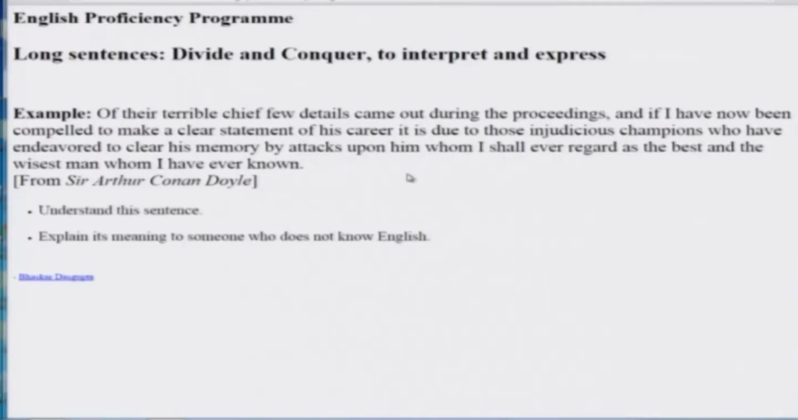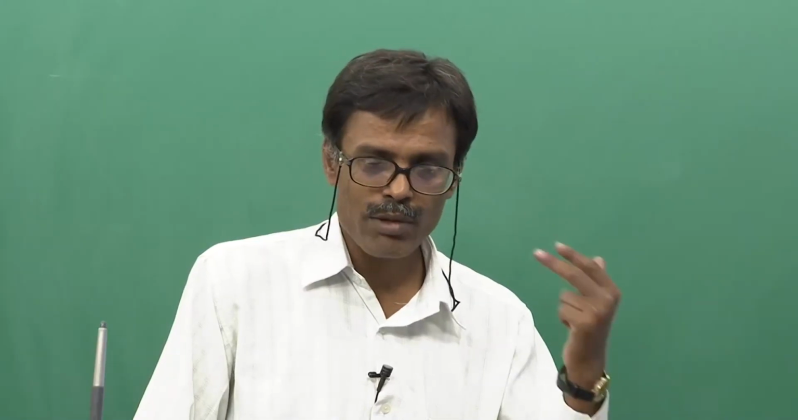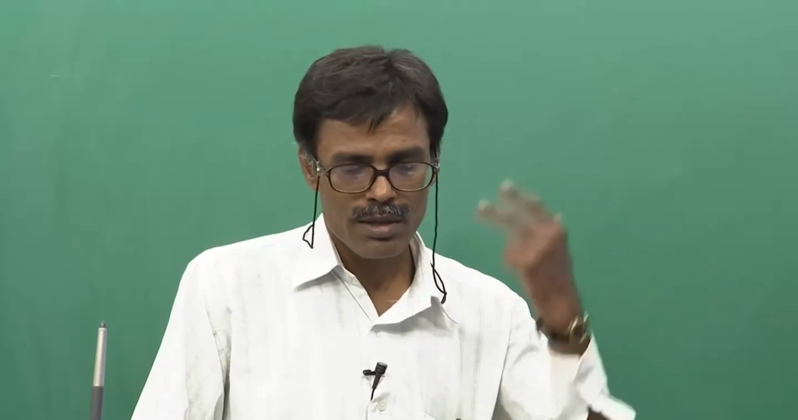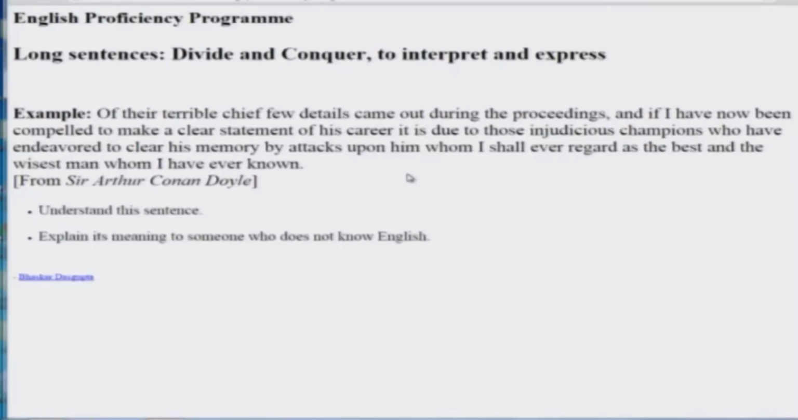So this you do anyway, everybody does. For some people who know very good English, the whole thing goes continuously, and those who are not that good in English need to consciously break and assemble pieces of ideas. So you do two exercises with this. First, understand this sentence completely, and once you have understood it completely, then try to explain its meaning to someone who does not know English.